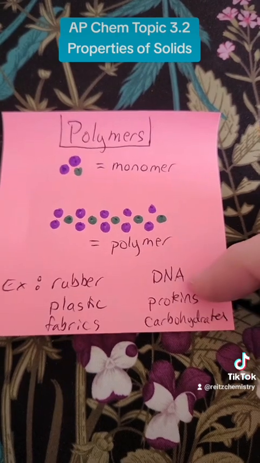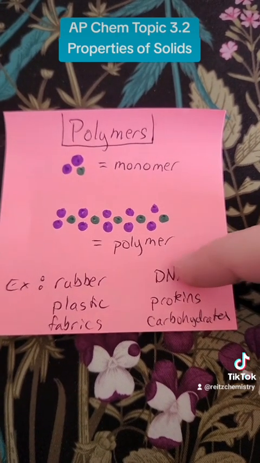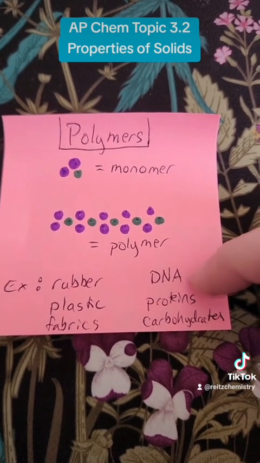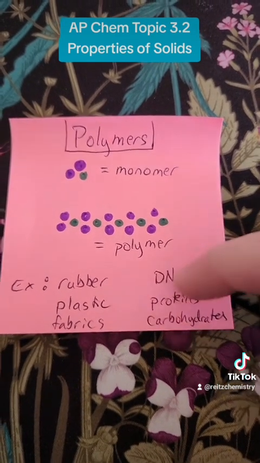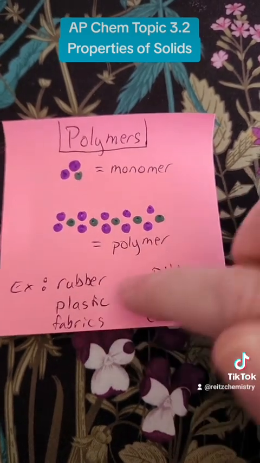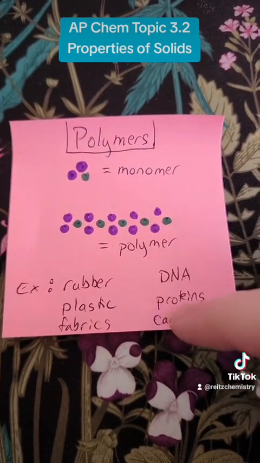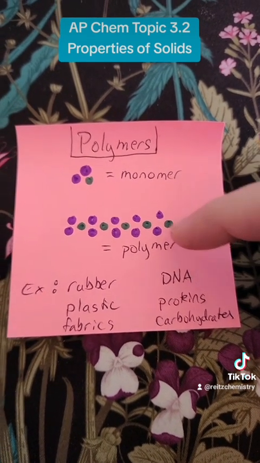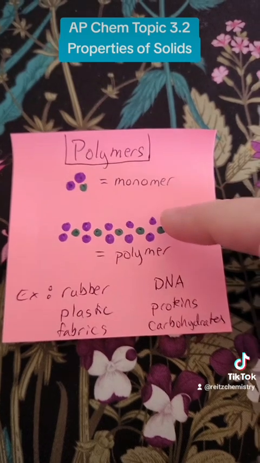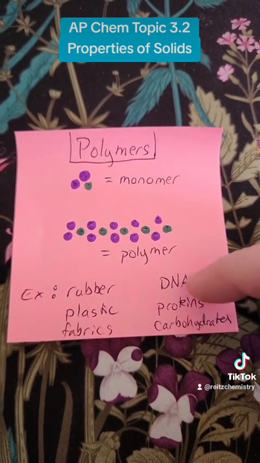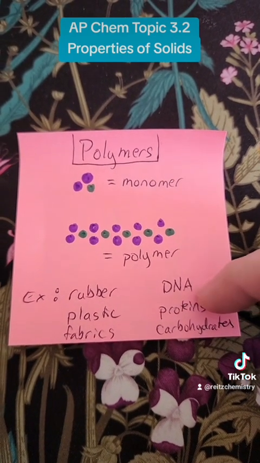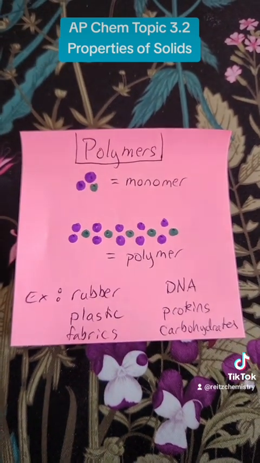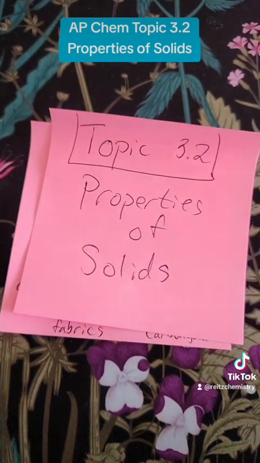So if we think about DNA for a minute, DNA would be a polymer, the nucleic acids would be the monomers, and then this is held together in a three-dimensional way by intermolecular forces. And that's true for all of these. A lot of these all assemble into larger samples. And then the molecules themselves might be held together by bonds, like covalent bonds, but then you also end up with a three-dimensional structure that can be due to either bonds or the presence of intermolecular forces, like in the case of DNA, which is famously held together by hydrogen bonds. So there you go. That is it for properties of solids.